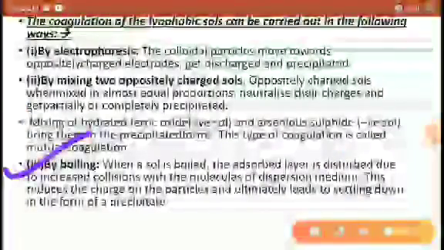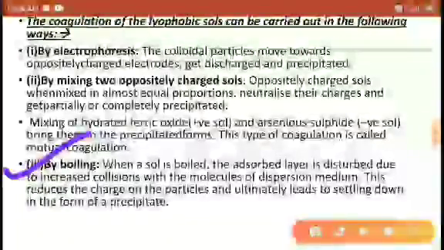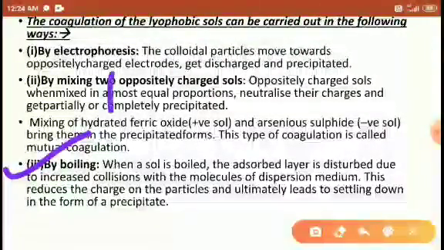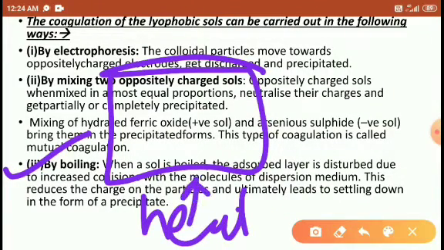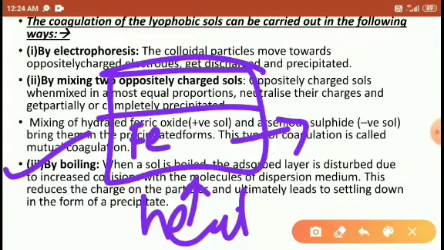So next is the boiling method, students. So here in this, what happens, students? When the colloidal particles are present in the solution, if you try to heat the solution, then the dispersion medium particles get dissociated. For example, I am adding the colloidal particle iron in water.